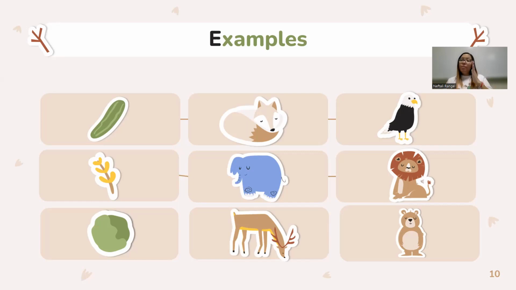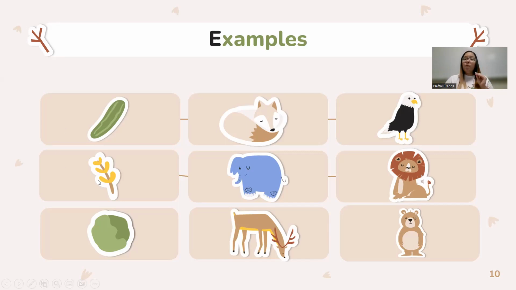First you have the cucumber, then you have the fox that eats the cucumber, and then you have the eagle that eats the fox. So we have our cucumber as a producer, and we have our eagle as a carnivore. Usually the carnivores will always be last, and a producer will usually always be first, but it can always start with a smaller animal as well.